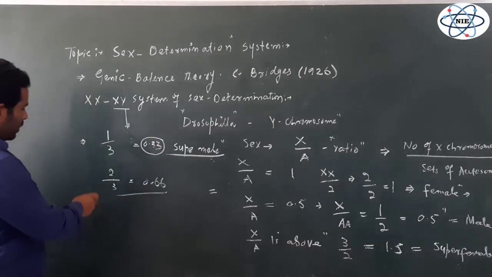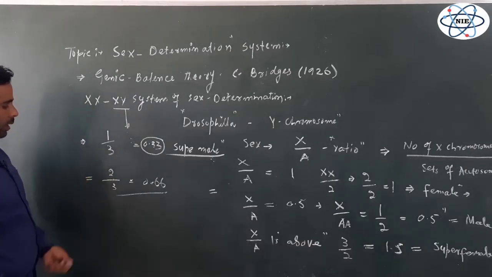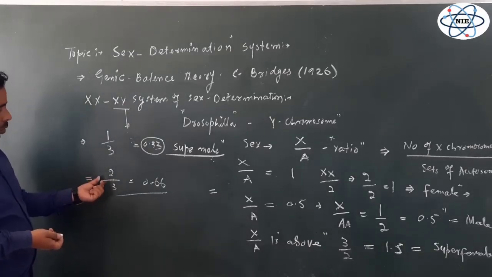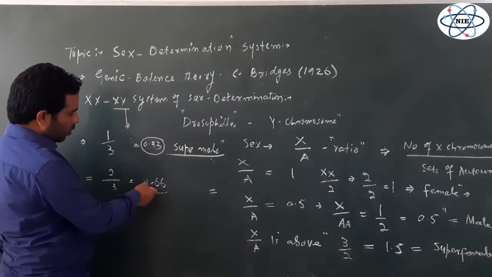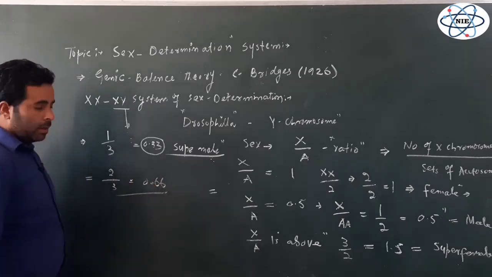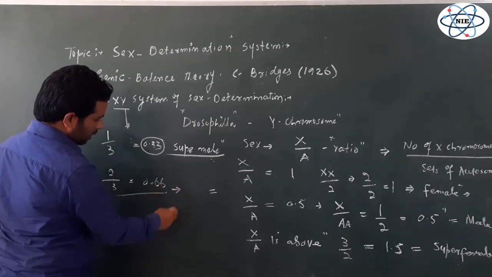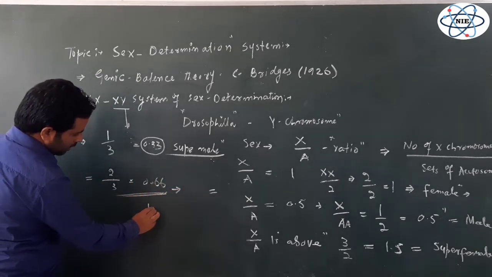And similarly, if the ratio is 2 over 3, that is, there are 2 X chromosomes and there are 3 sets of autosomes, the ratio will be 0.6, for example, and this individual is intersex.